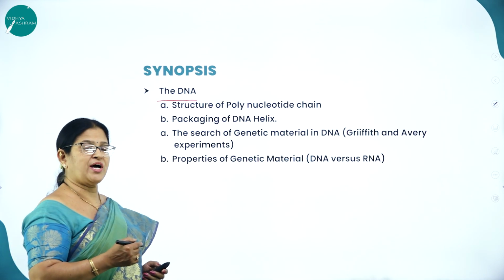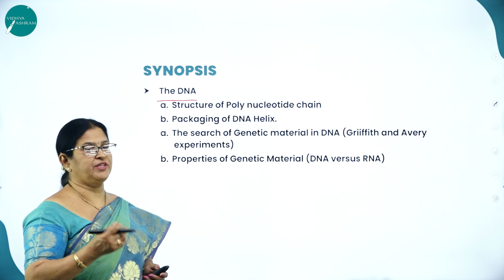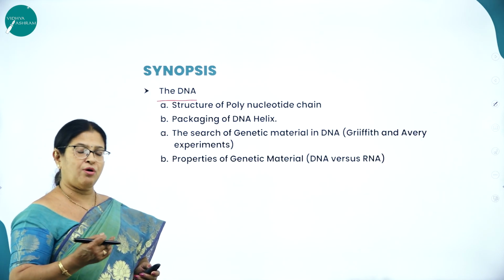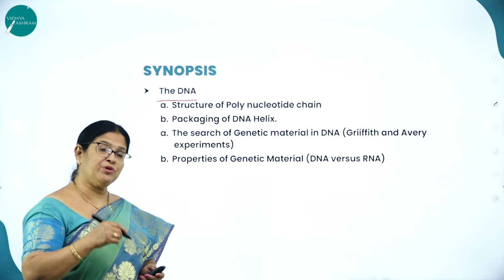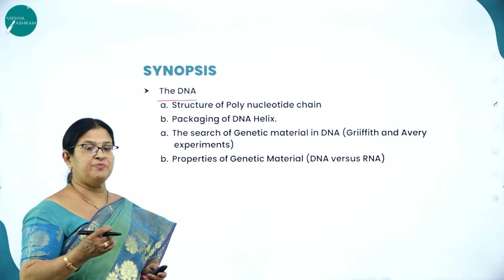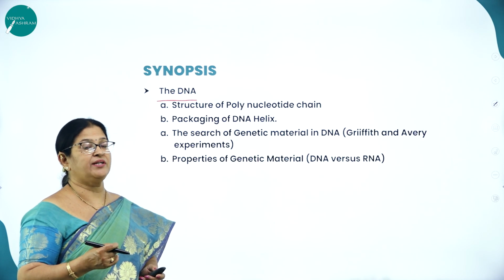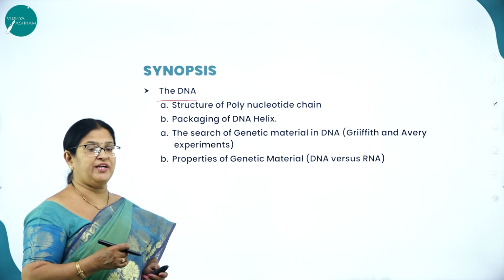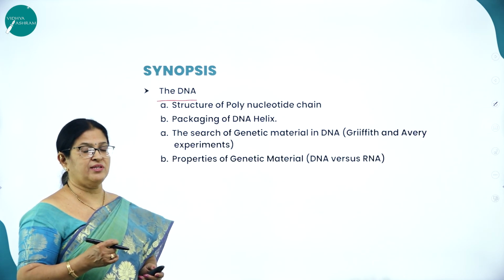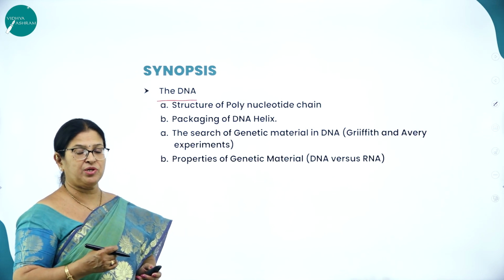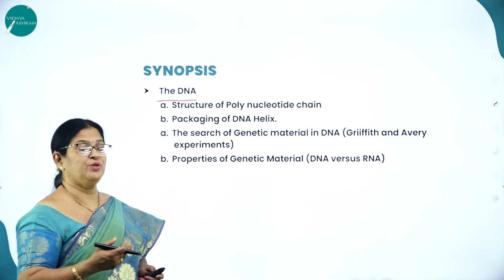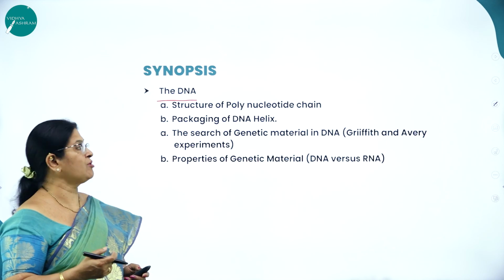RNA is also made up of 3 very important chemical components: ribose sugar, then 4 nitrogenous bases called adenine, guanine, cytosine, and instead of thymine, it is uracil. So the thymine of DNA is replaced by uracil, and of course it has a phosphate group. Hence the name nucleic acid. DNA and RNA are called nucleic acids.